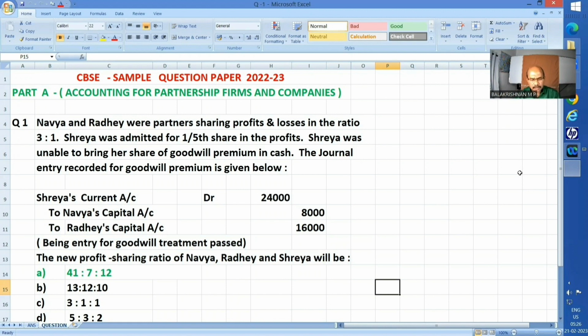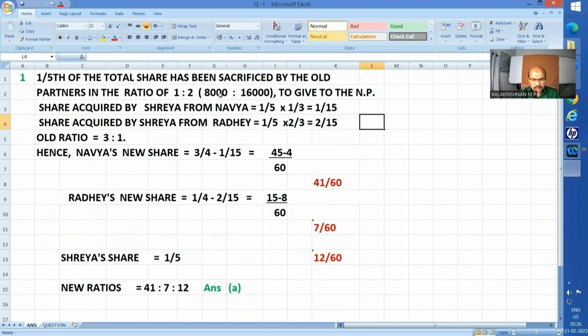Well, we know that in the event of the newcomer being unable to bring his or her share of goodwill, her current account will be debited and the old partners' capital accounts will be credited in the sacrificing ratio. Here, the sacrificing ratio is 8,000 to 16,000, that is nothing but 1:2.